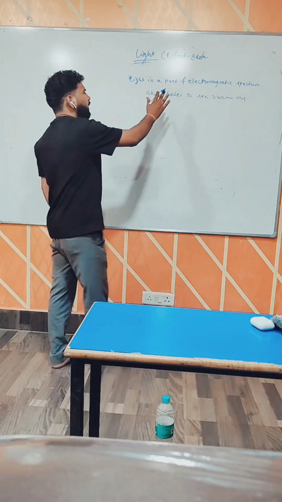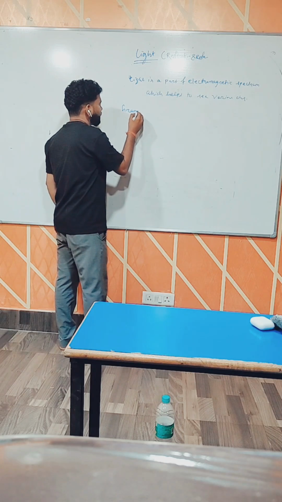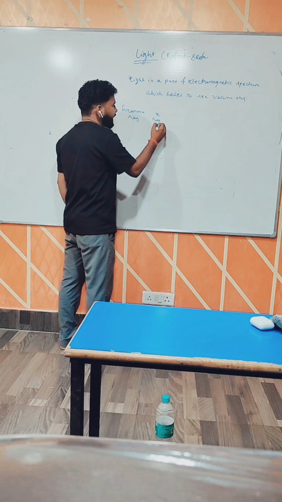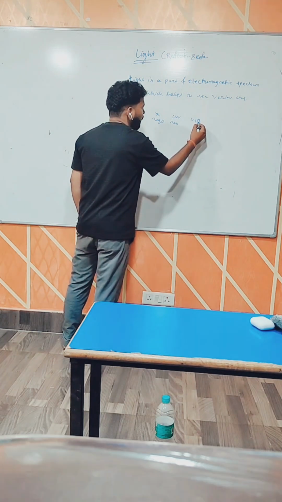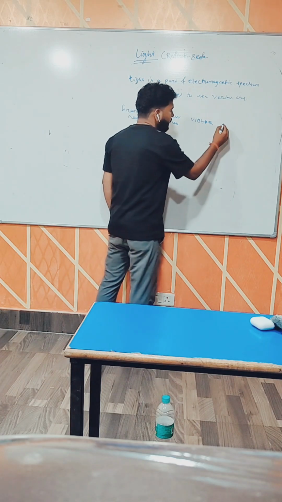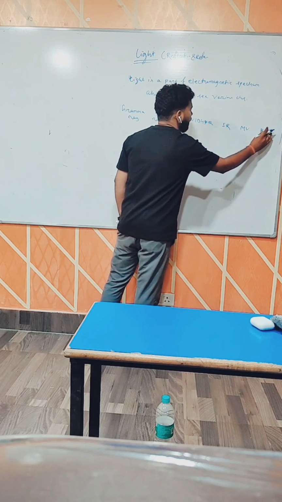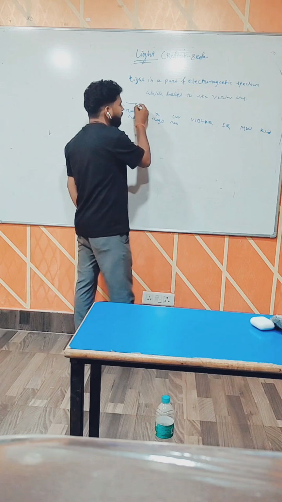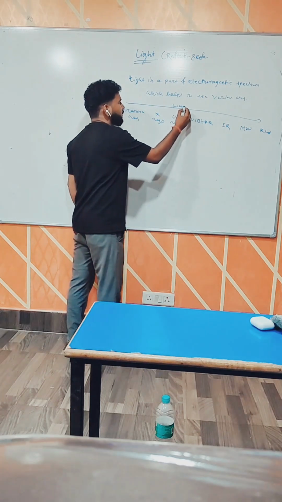Now there are different types of electromagnetic spectrum. First is gamma rays. Are you listening to it? One is gamma rays, second one is X rays, another one is UV rays, then visible light, then infrared, microwave, then radio wave. These are in ascending order of wavelength.